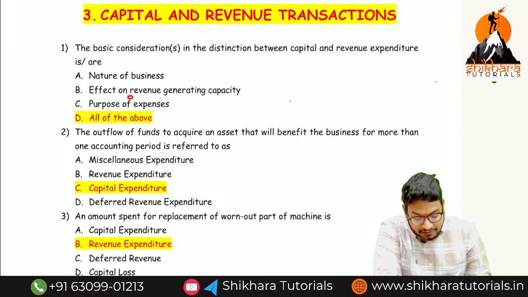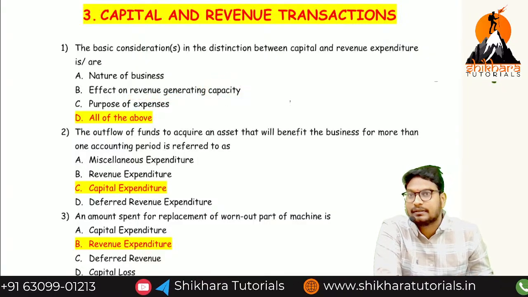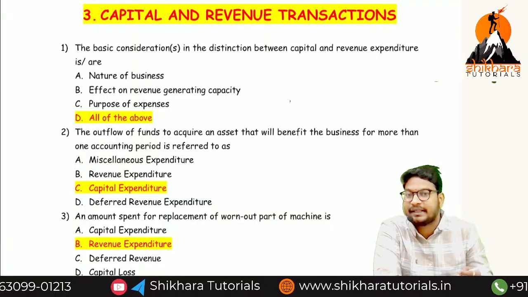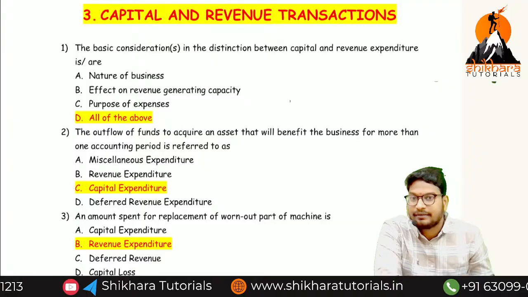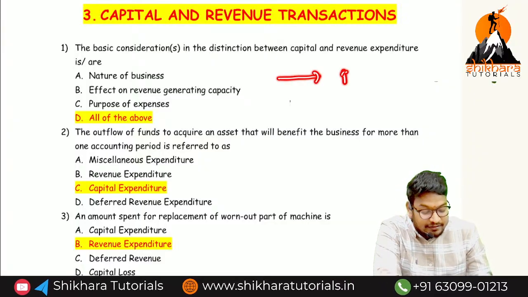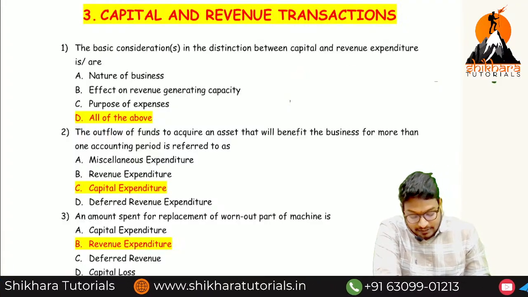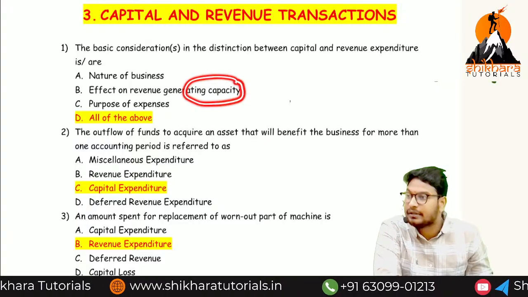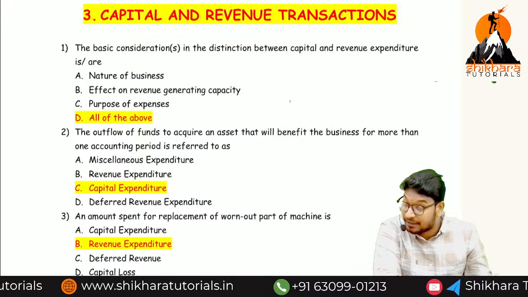Next, the effect on revenue generating capacity. Normally doing servicing to a particular asset, normal general service, is called revenue expenses. But if after the service our efficiency increases, that is called capital expenditure. So based on performance and capacity also, capital may become revenue, or revenue may become capital.